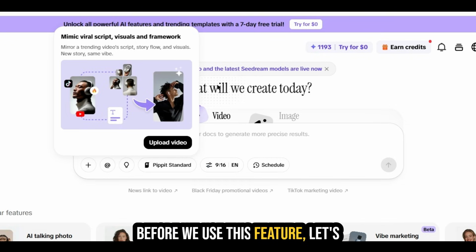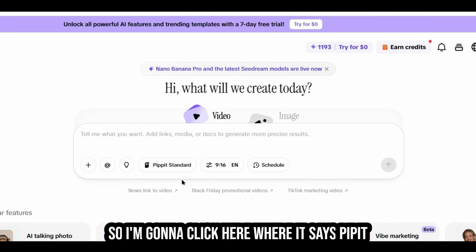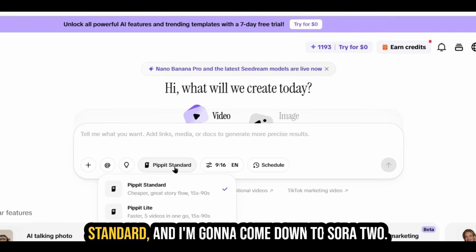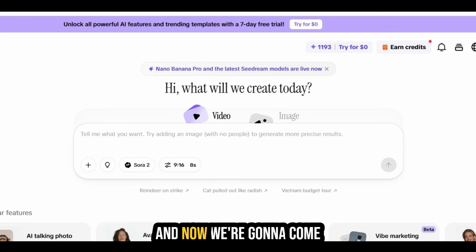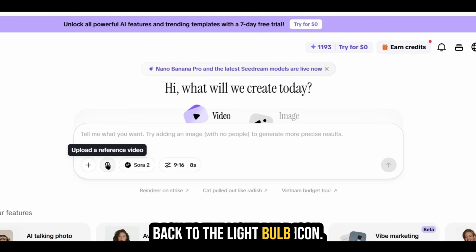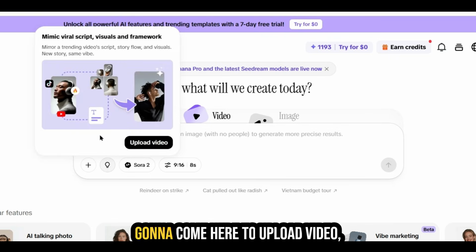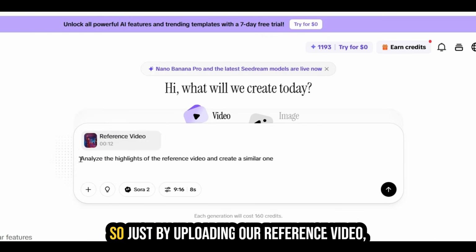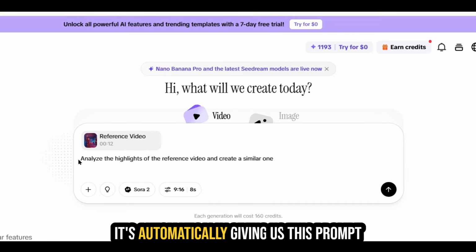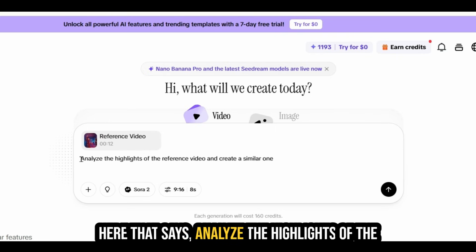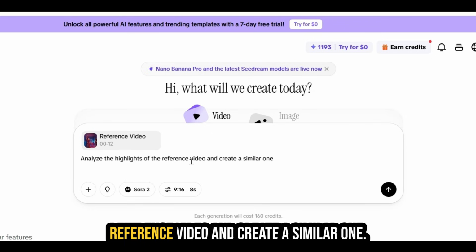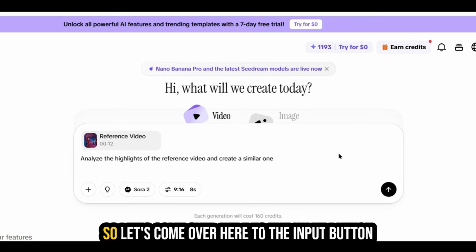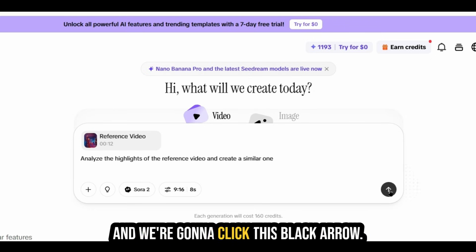Before we use this feature, let's actually change up the model. So I'm going to click here where it says Pippit Standard, and I'm going to come down to Sora 2. And now we're going to come back to the light bulb icon. We're going to click this. We're going to come here to upload video. So just by uploading our reference video, it's automatically giving us this prompt here that says analyze the highlights of the reference video and create a similar one. So let's come over here to the input button, and we're going to click this black arrow.